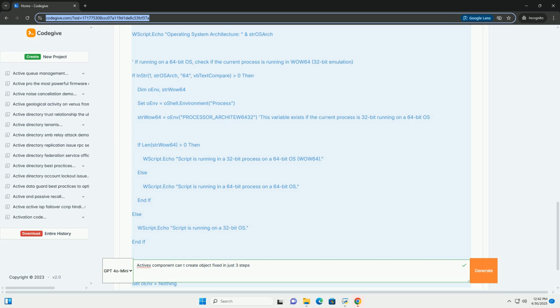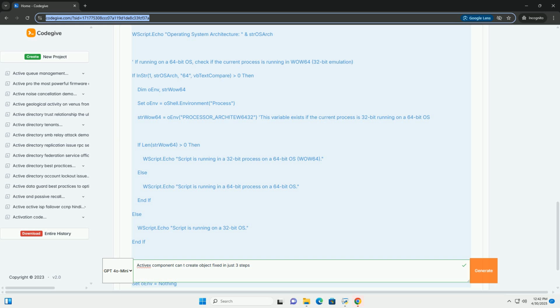Important considerations. Cleanliness: always try to start with a clean slate. Uninstall any previous versions of the ActiveX component or the application that's using it before reinstalling. Administrator privileges: most of these steps require administrator privileges. Security risks: be cautious when disabling security features like UAC or DEP. Component source: only download ActiveX components from trusted sources. Untrusted components can contain malicious code.